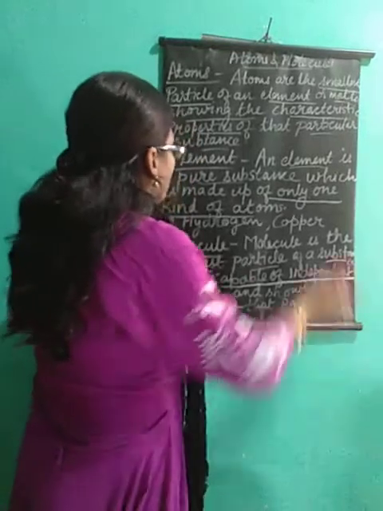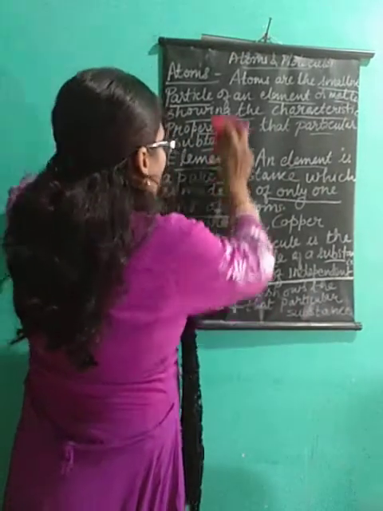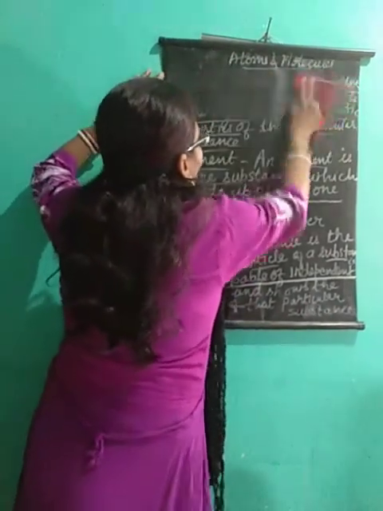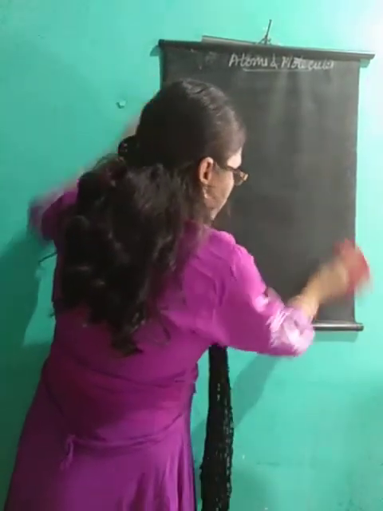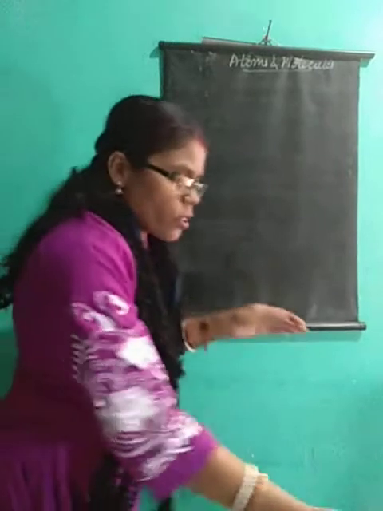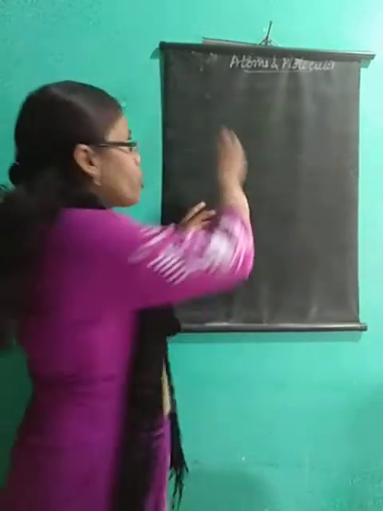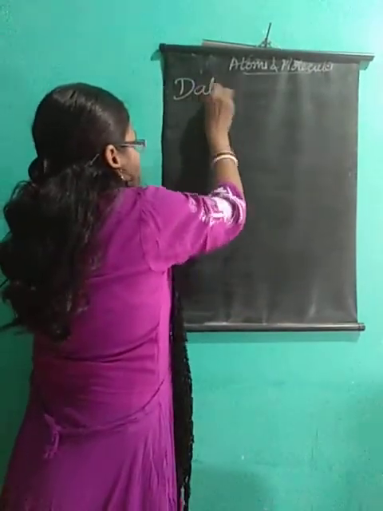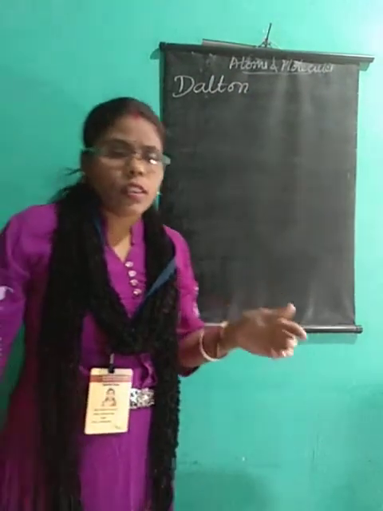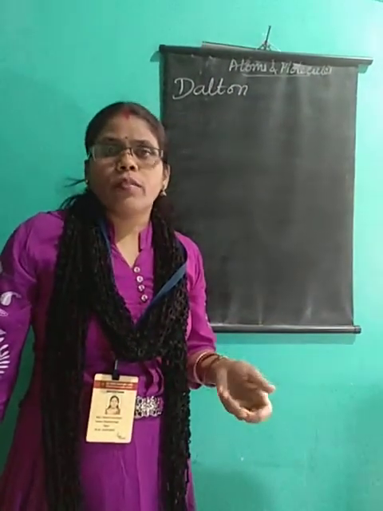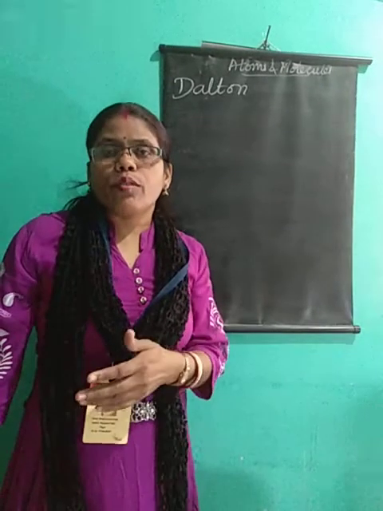Before we further understand elements and atoms, I'll tell you something. There is Dalton's atomic theory. John Dalton was a scientist. He gave the atomic theory. He said that matter is made up of atoms. He also gave various different properties of atoms.